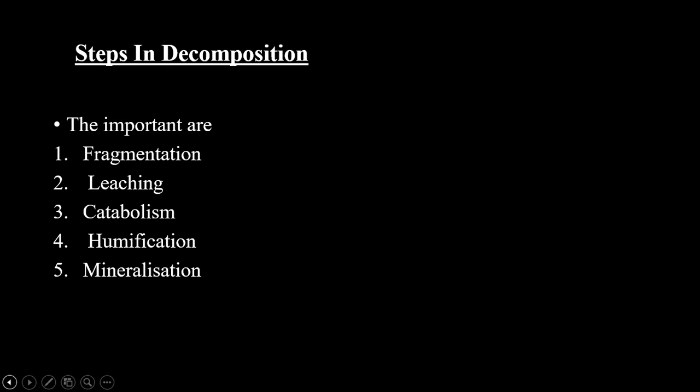There are 5 steps in the process of decomposition. First is fragmentation, second is leaching, third is catabolism, fourth is humification, and fifth is mineralization. The first 3, fragmentation, leaching and catabolism, take place simultaneously, whereas humification and mineralization, which follow after catabolism, take place inside the soil. So let us see each step in detail.